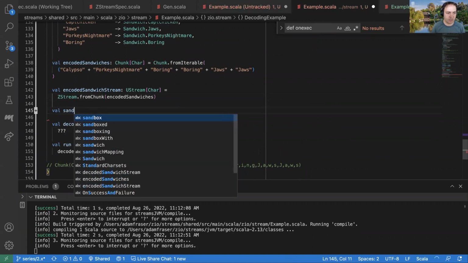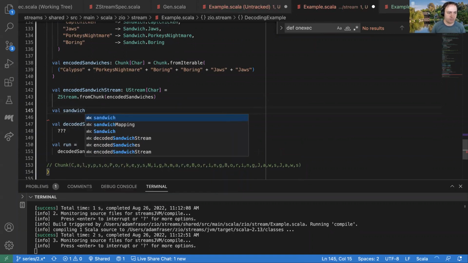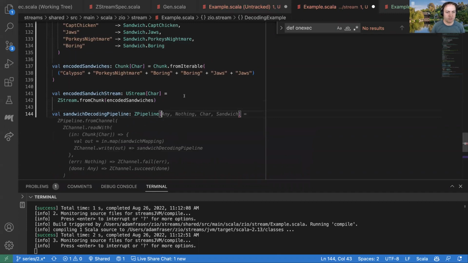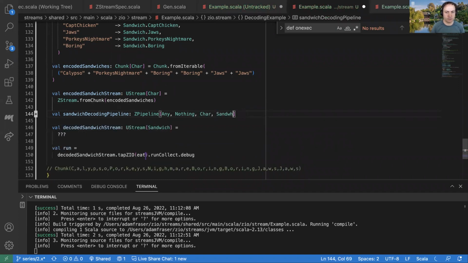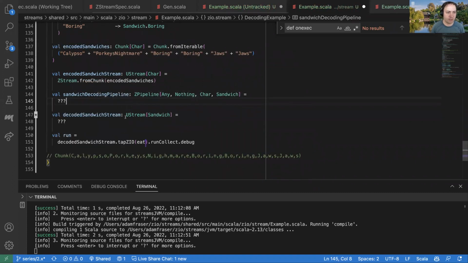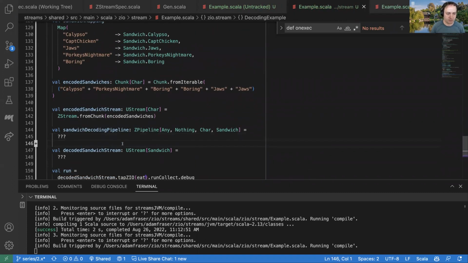So we could say val sandwich decoding pipeline. And this is going to be a pipeline that, if we remember our type parameters, doesn't require an environment. It can't fail. It consumes characters and it outputs sandwiches, which, if you could actually eat those sandwiches, would be quite lovely if it was around lunchtime.